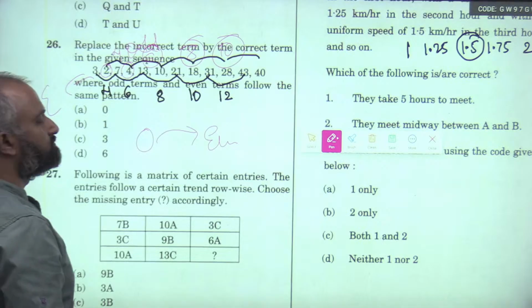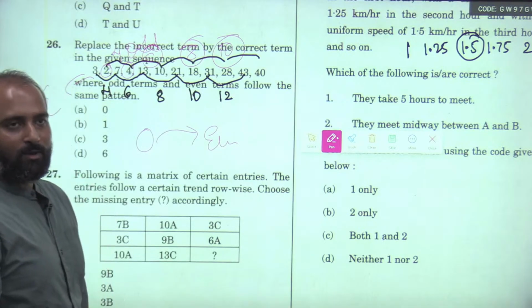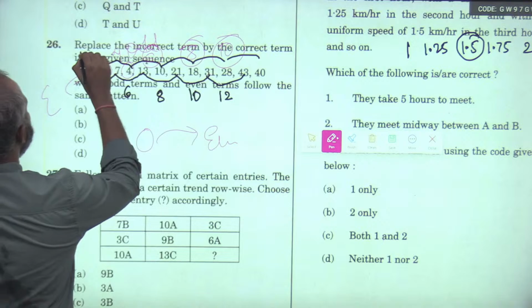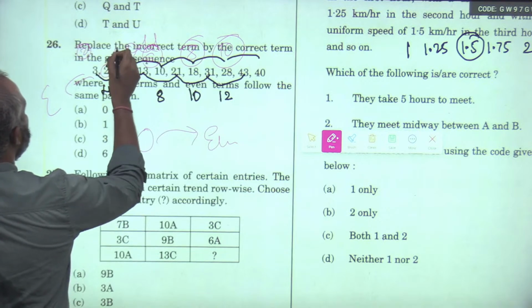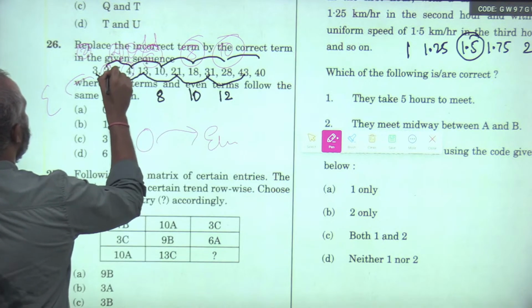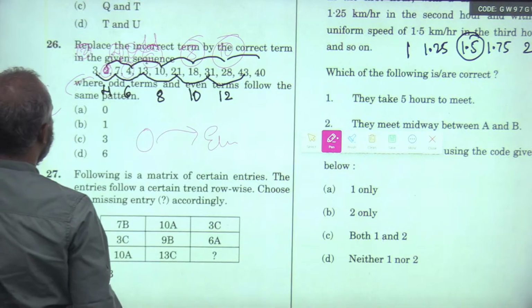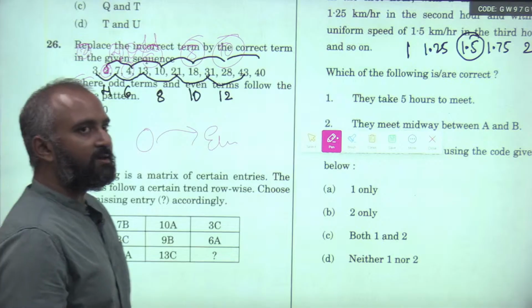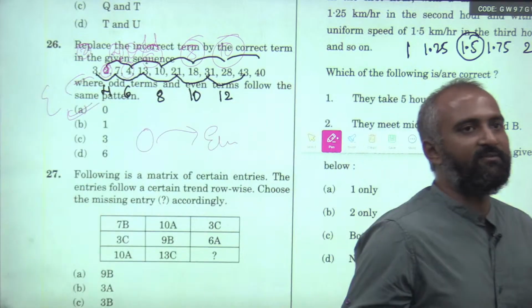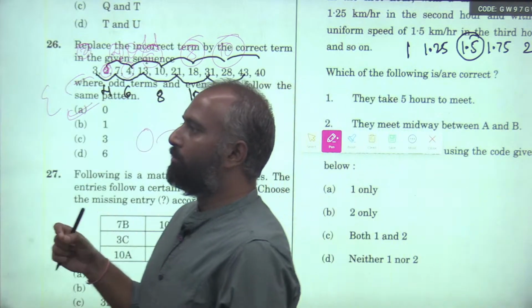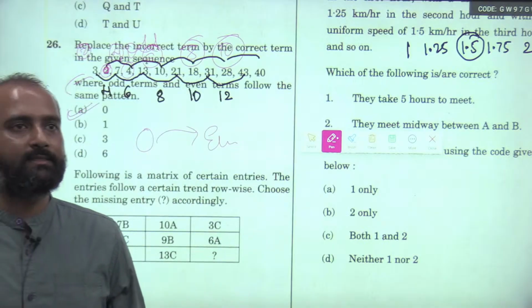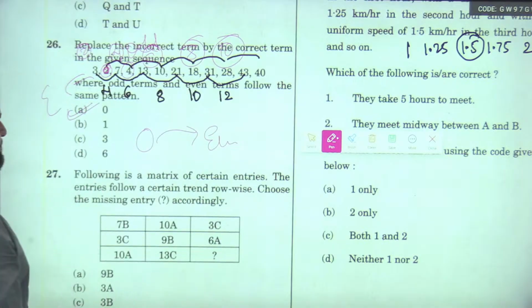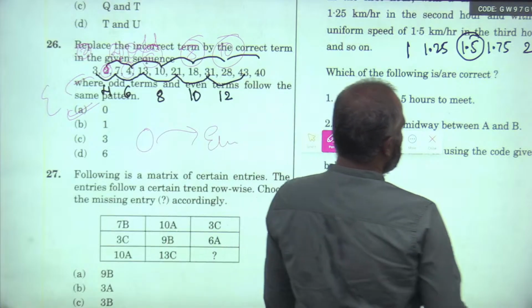So how to rectify this problem? The difference is 2, but you need to make the common difference 4. So if you make this as 0, the pattern will be fulfilled. The same pattern will be manifested across both the even digits and the odd digits. Next, easy, right?